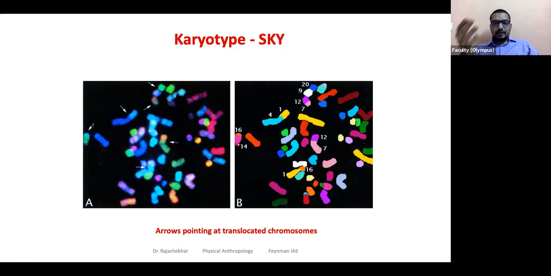So there are advanced or more sensitive karyotyping methods that can be used to study such translocations. You see here the different colors, shown with arrow marks. That's how we can reveal translocations, which are common forms of structural aberrations in humans. This method, SKY, is also sometimes called spectral karyotyping. It's like a spectrum of colors. It is called spectral karyotyping.